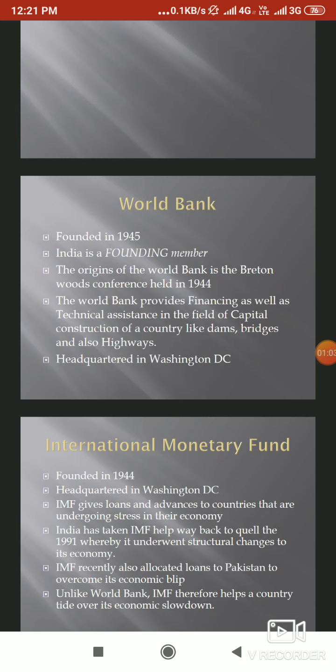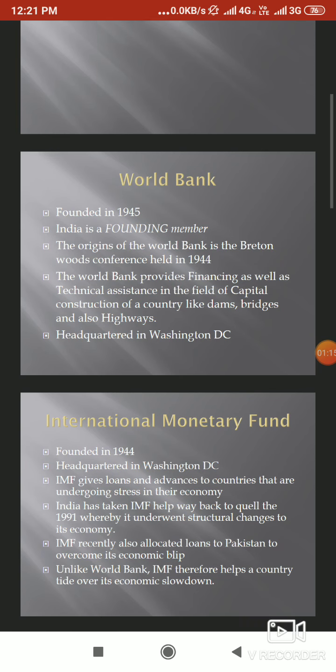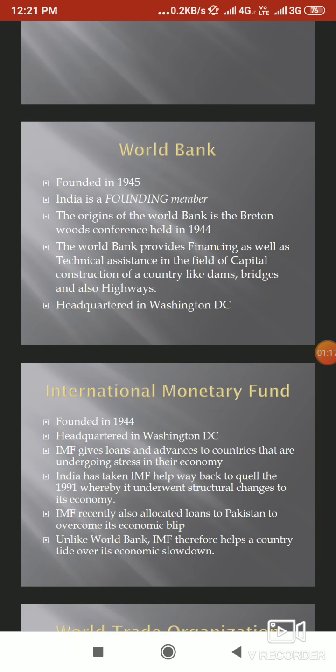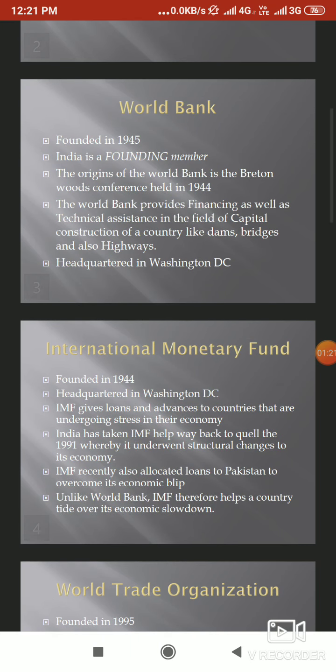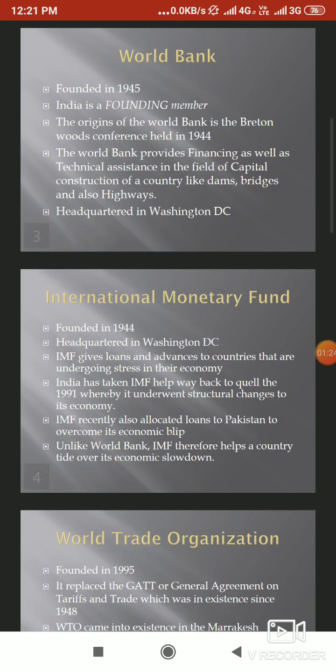The World Bank provides financing as well as technical assistance to governments, basically to build capital based assets like dams, bridges, and highways. So, the difference with the World Bank is that it helps the governments build construction related assets, unlike the case of the IMF that we shall be studying now.